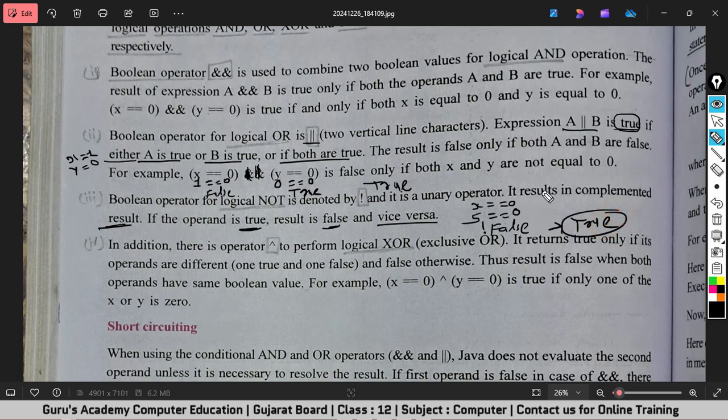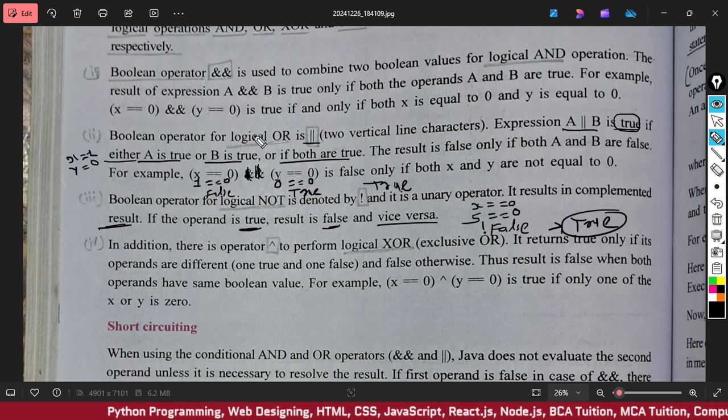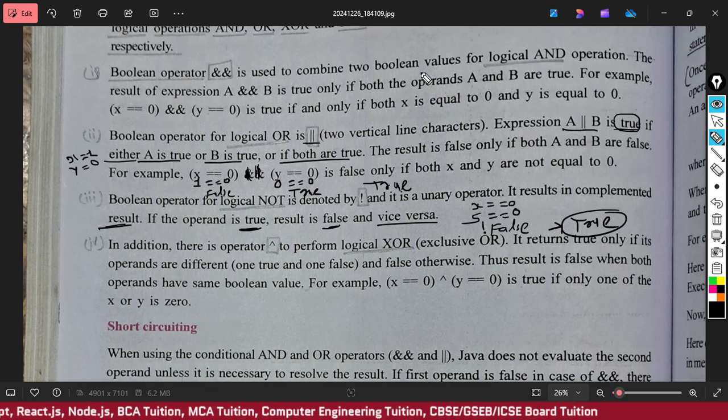Now don't worry about how to use these operators and where these operators are being used. Forget about those things. As of now, you just have to keep few things in your mind, like how many logical operators are there. So 4: and, or, not, XOR. And what are the signs used for these operators. That's it. You don't have to worry about how to use it, where these operators are being used, nothing.